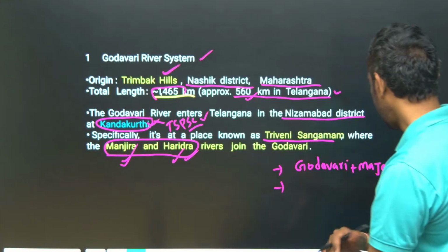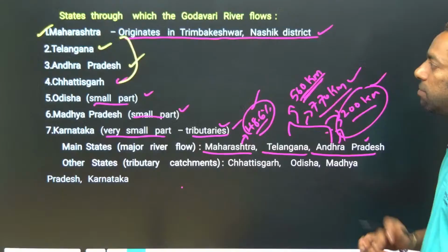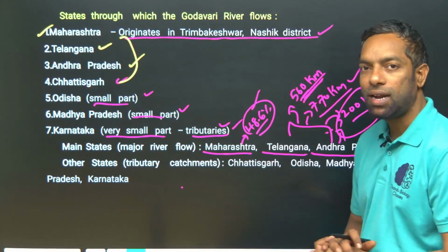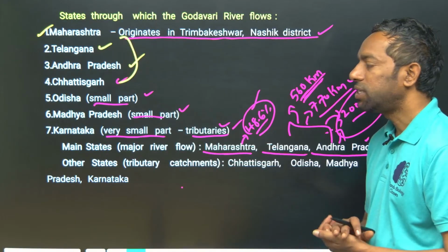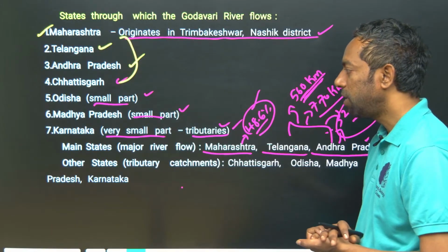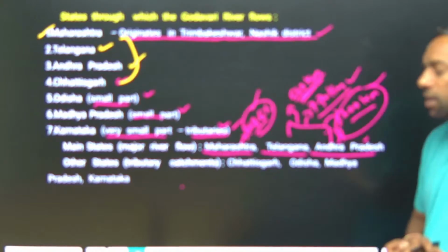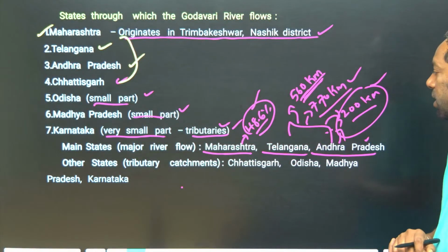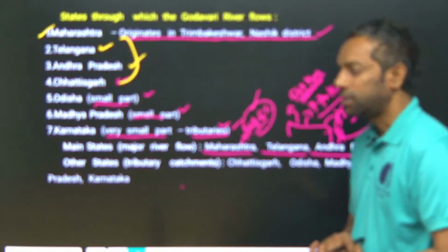Okay, yes. And coming to the states: Maharashtra, Telangana, Andhra Pradesh, Chhattisgarh, Odisha, Madhya Pradesh and Karnataka. Seven states. Karnataka, Madhya Pradesh and Odisha are small parts, a negligible amount flows there. The major states are Maharashtra with 48%, Telangana with 560 kilometers, and Andhra Pradesh with above 200 kilometers as the main areas. Okay, yes, that is how the Godavari flows.